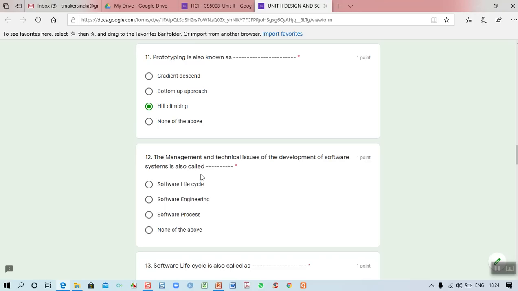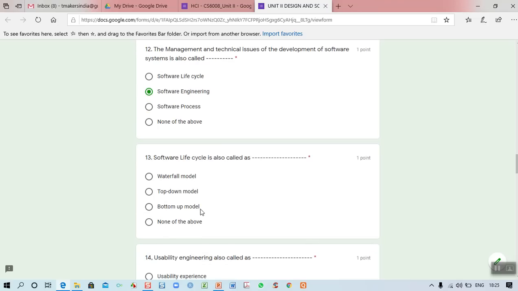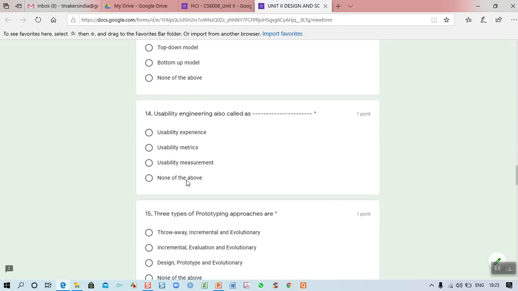Right? We discussed the combination of management and technical design issues together, called software engineering. Am I correct? The second one is correct. And the 13th question: software life cycle is also called as, right? We have seen the steps. It is also called a waterfall model. Don't forget.